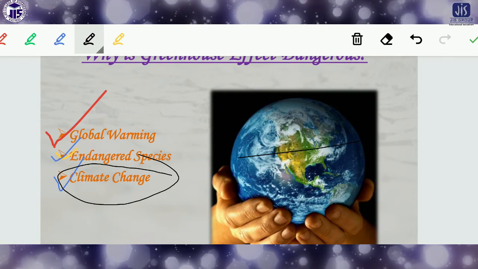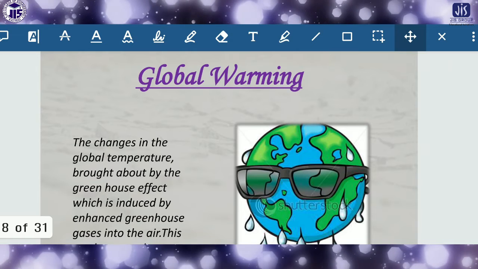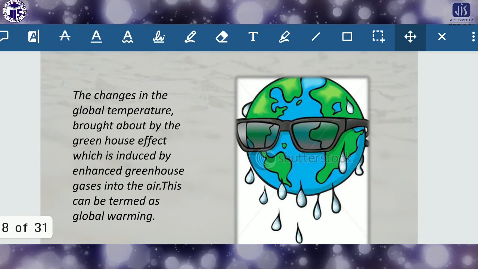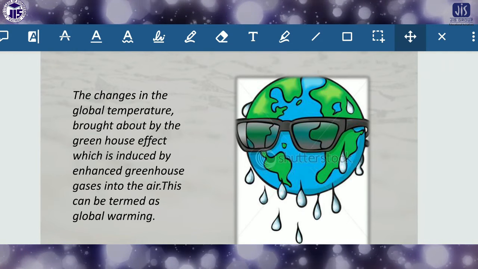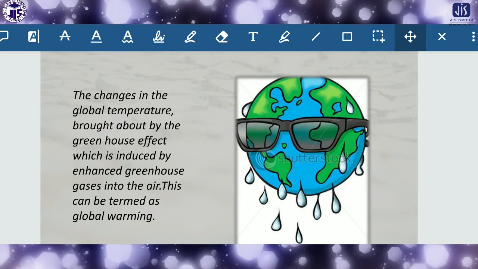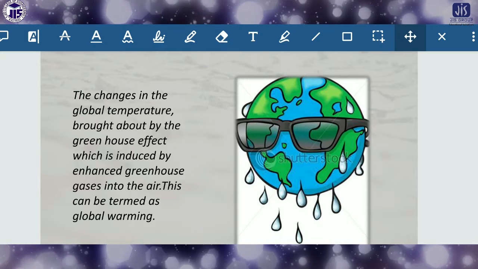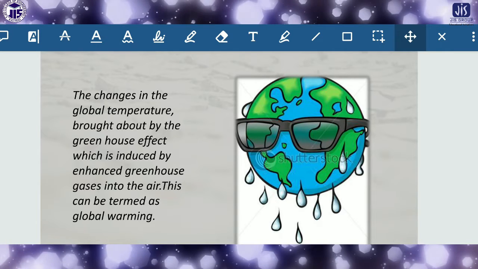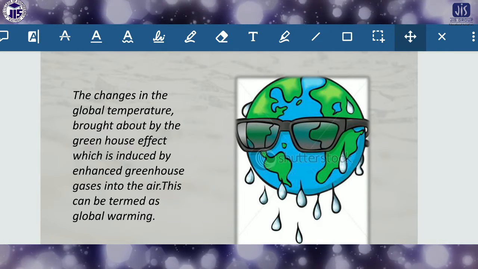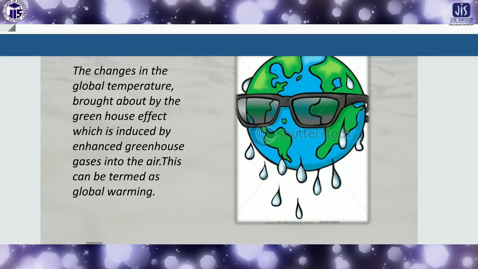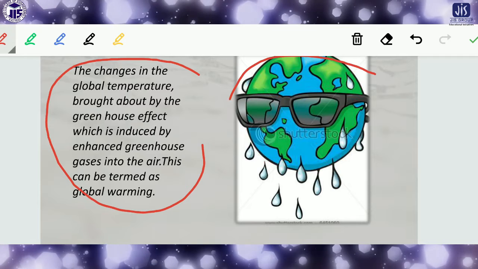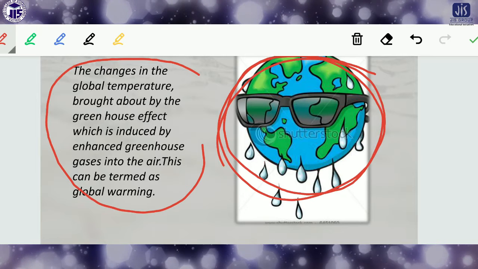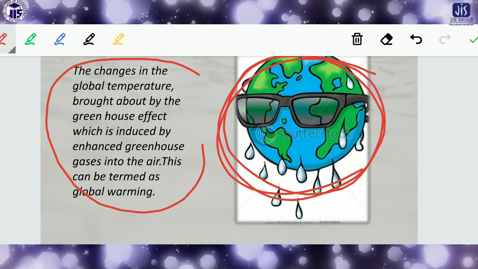Now global warming is the change in the global temperature brought about by the greenhouse effect, which is induced by enhanced greenhouse gases in the air. This can be termed global warming, as I told you. And because of global warming, the temperature of the earth is gradually increasing.